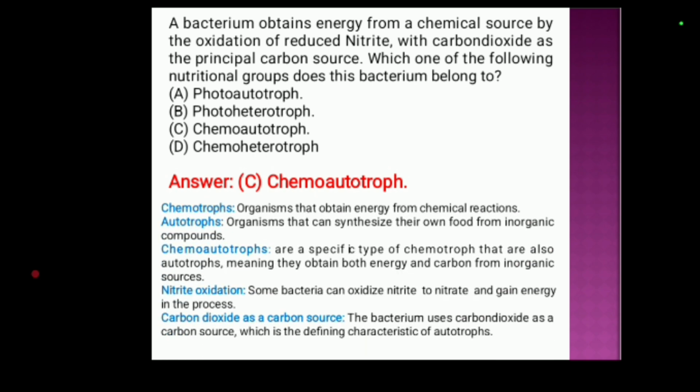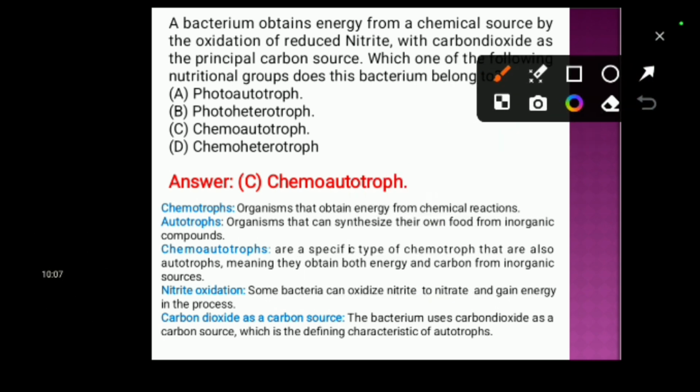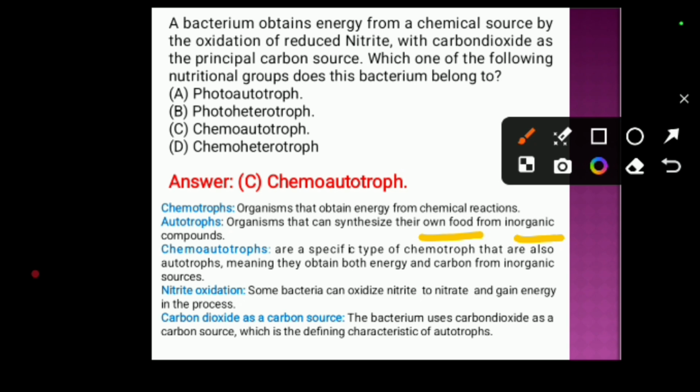Let's discuss chemoautotroph. Organisms that obtain energy from chemical reaction are known as chemotrophs. Okay, next is autotrophs, organisms that can synthesize their own food from inorganic compounds such as carbon dioxide. So here they obtain energy from chemical source by oxidation of reduced nitrite. So they are chemotrophs. Again, they use carbon dioxide as their principal carbon source. So they synthesize their own food from inorganic compounds, from this inorganic carbon dioxide.